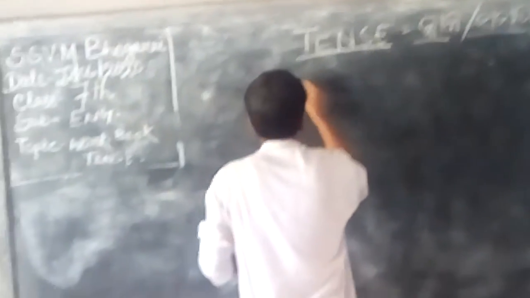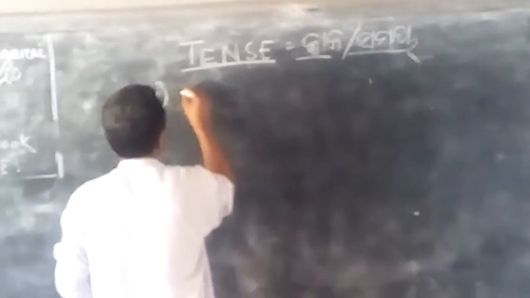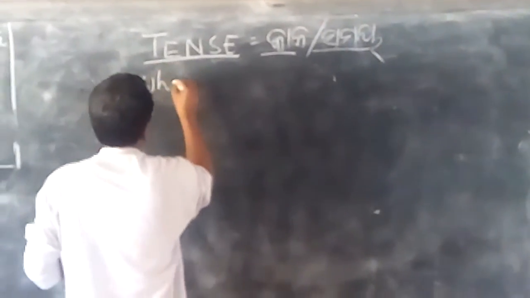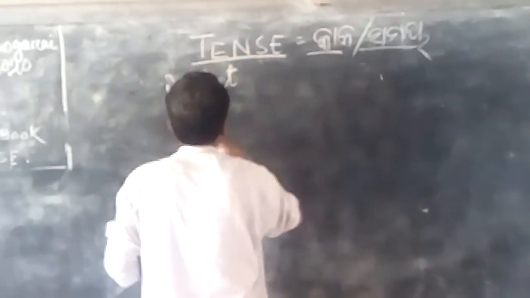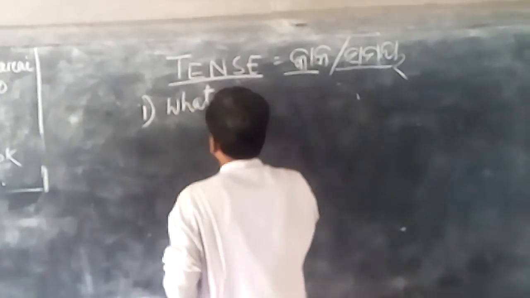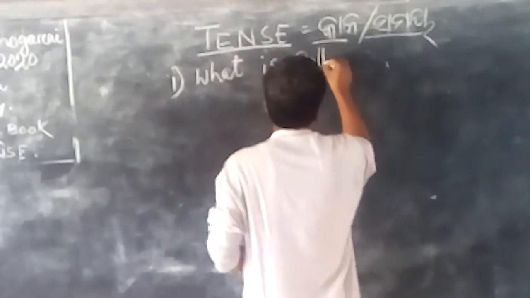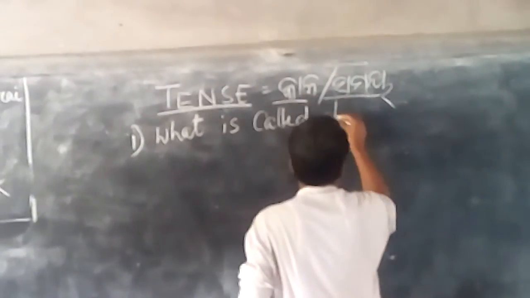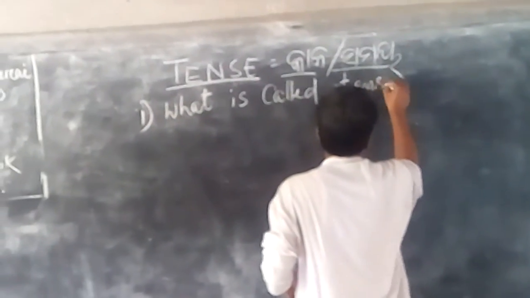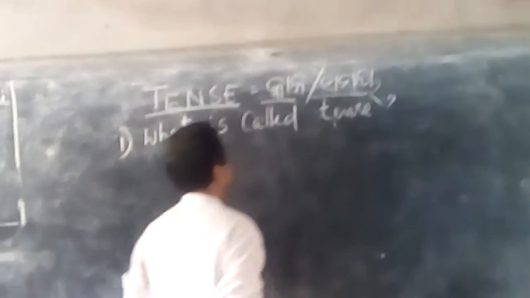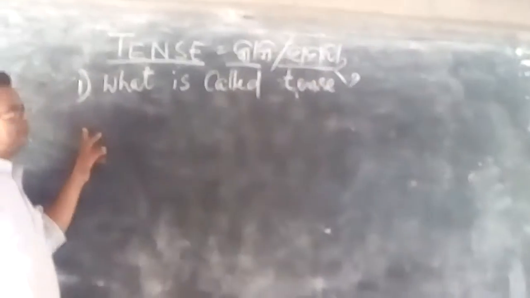Tense, the question must arise from your mind that what is tense. So I am going to clear from your mind the question, what is called tense? You know it is very simple.